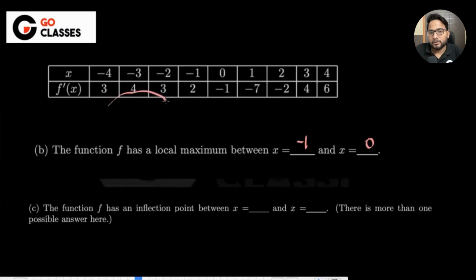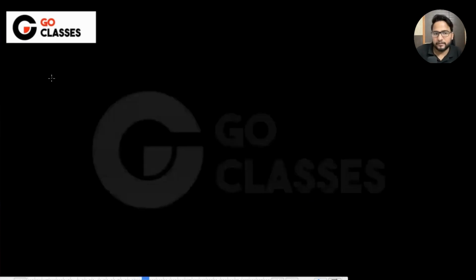Wow. So it was increasing and then between -3 to -2, it started decreasing. So between -3 to -2, there could be a point of inflection. Why? Because I need to check whether f double dash x is changing its sign or not. So you need to relate it with f dash x. Just tell me, when does f dash x change its sign?